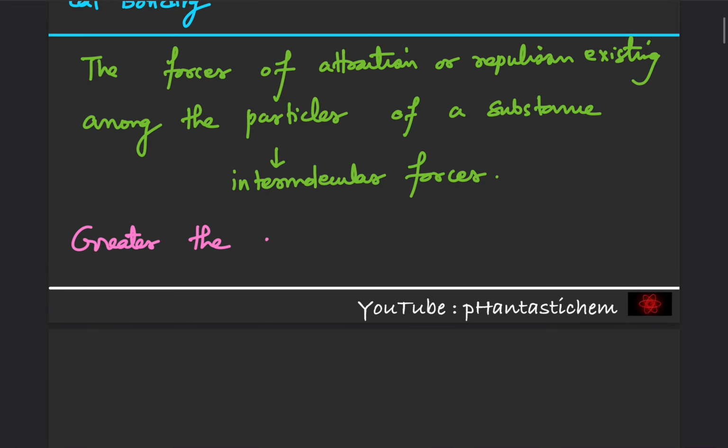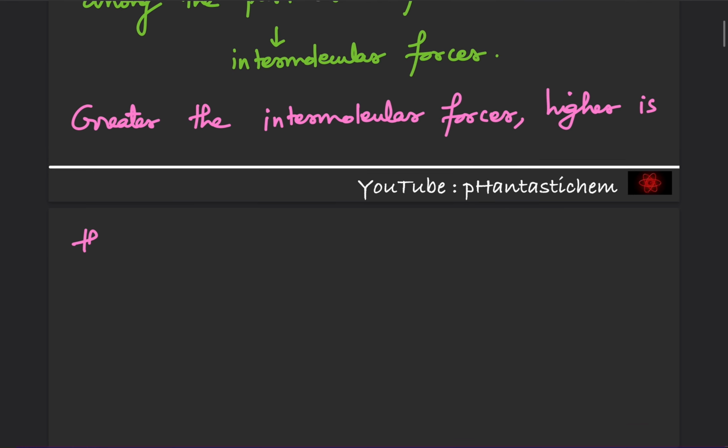Greater the intermolecular forces, higher is the BP, because we need to give more heat to break those intermolecular forces. And at the boiling point, the heat absorbed by the substance is used to cut off the intermolecular forces to convert liquid into vapor, right?